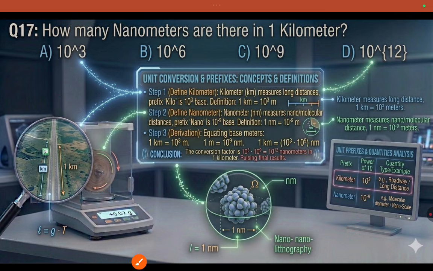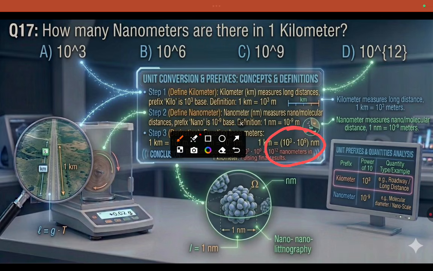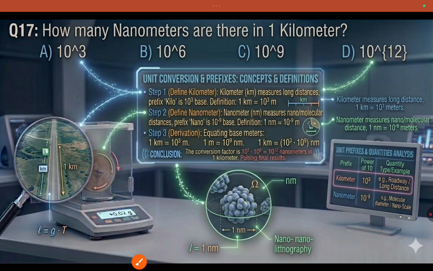You can see the explanation also. 1 kilometer measures longer distance. Prefix kilo is 10 to the power of 3 of the base unit, so 1 kilometer equals 10 to the power of 3 meters. 1 nanometer measures molecular distance. Prefix nano is 10 to the power of minus 9 of the base unit, so 1 nanometer equals 10 to the power of minus 9 meters. After equating, we get 10 to the power of 3 times 10 to the power of 9, which is 10 to the power of 12 nanometers. Coming to the next one.